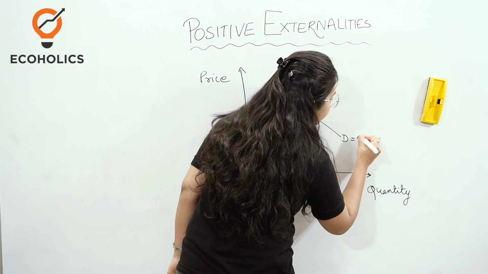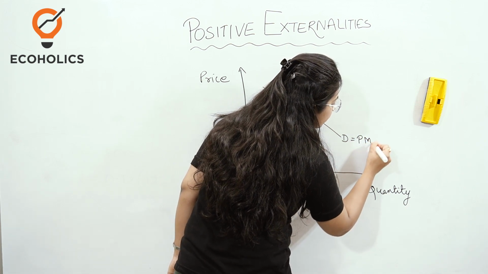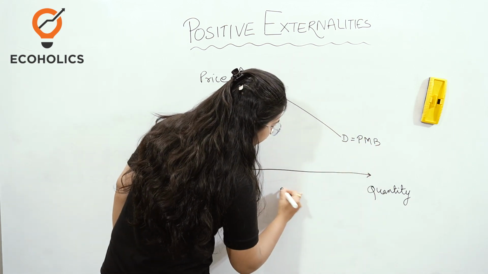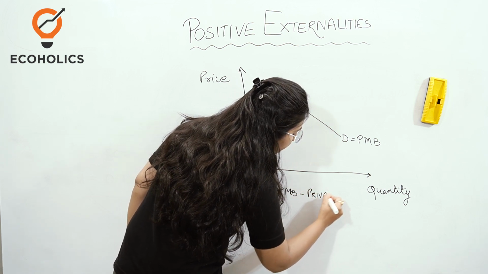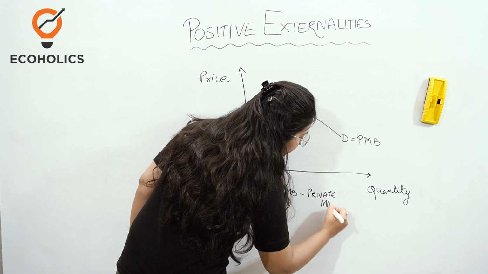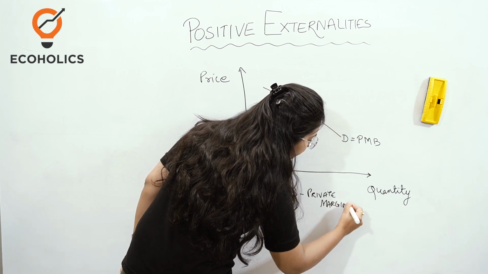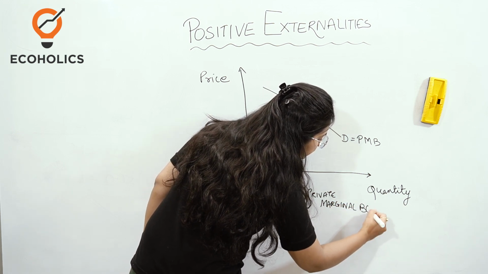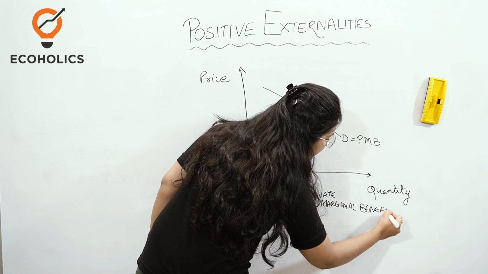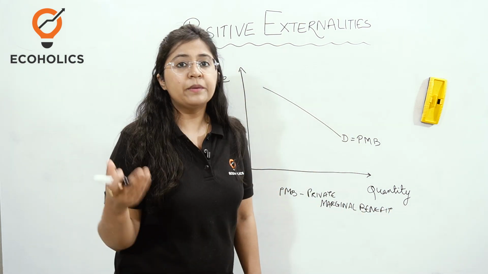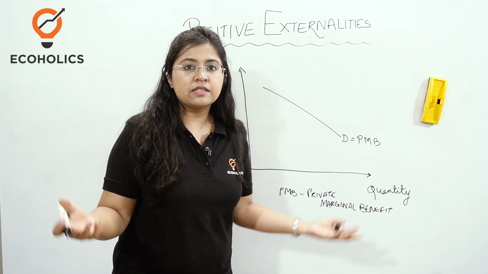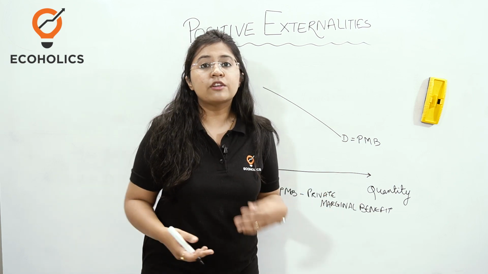I am going to write here private marginal benefit, where PMB stands for the private marginal benefit that is received by you. And of course, there is some cost that is going to be incurred because these commodities and services do not come for free.